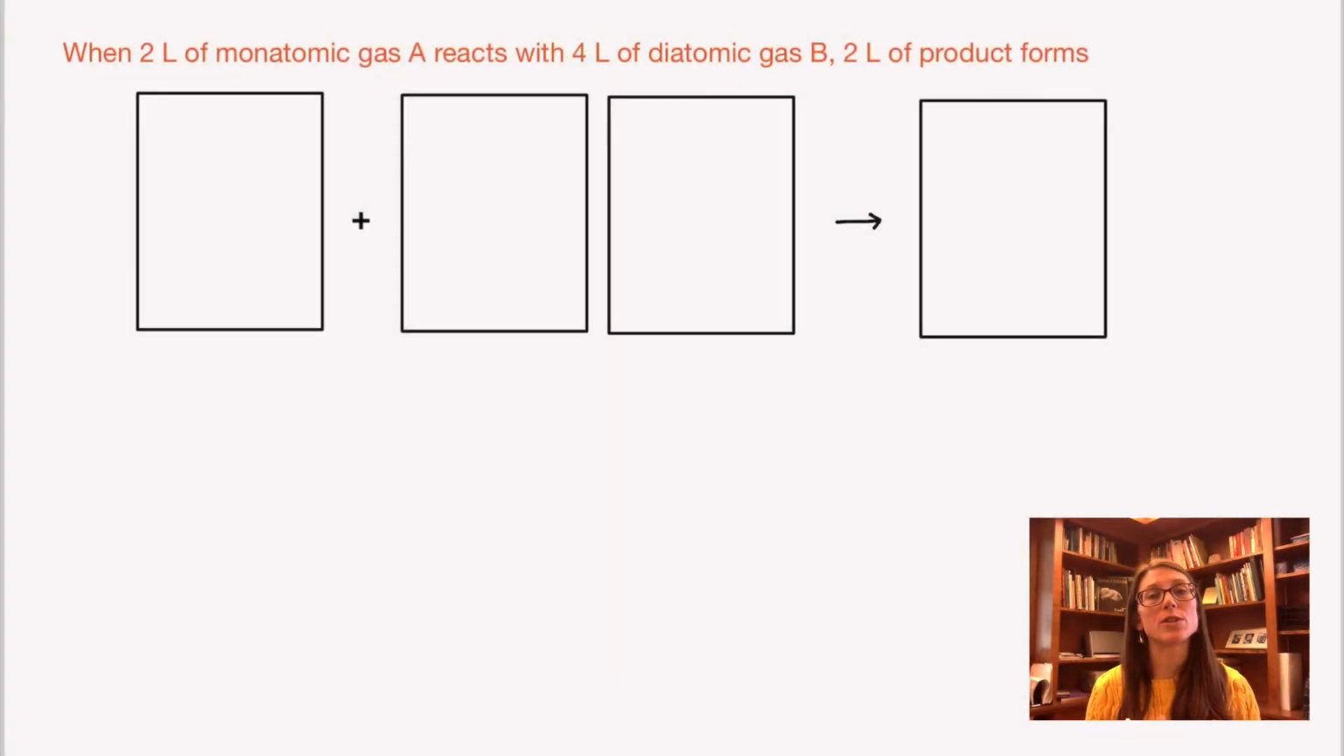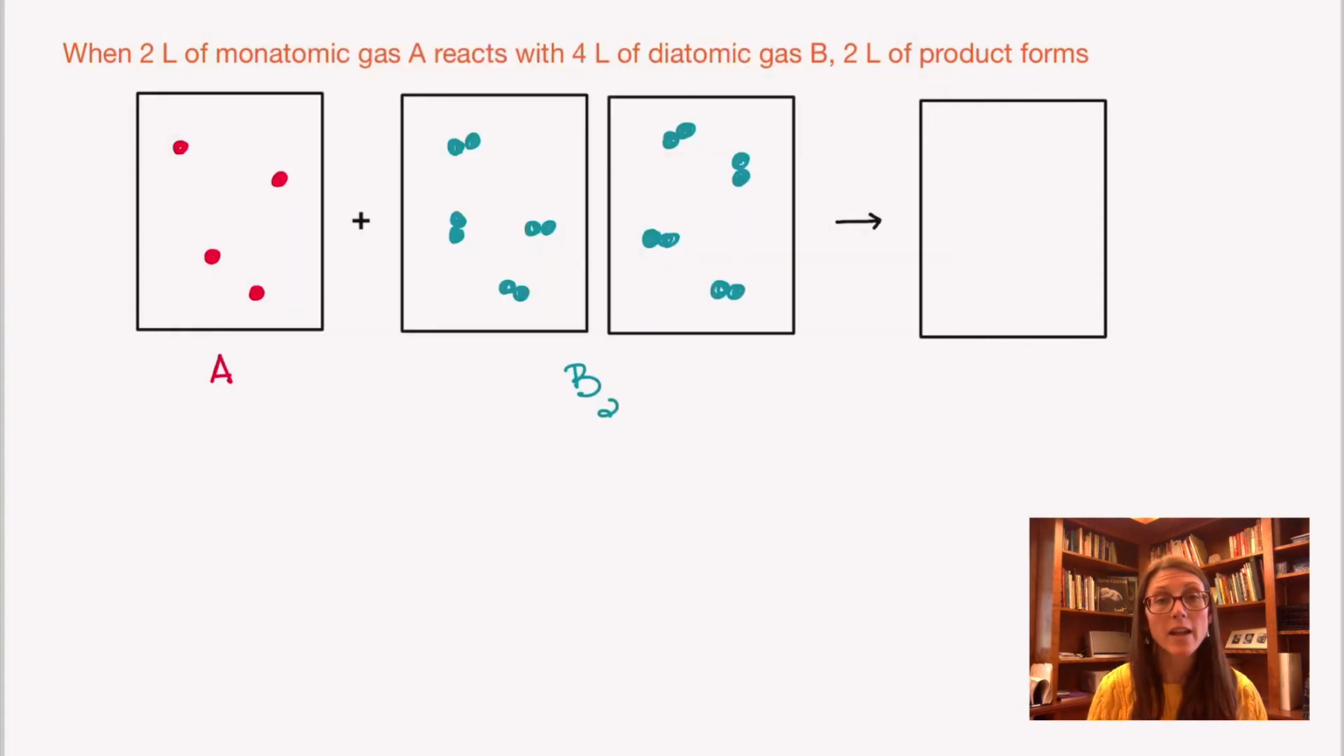So last one, which is going to again demonstrate how you can predict the formula of a product, says you've got 2 liters of a monatomic gas A. So let's call this A, and because it's monatomic, each particle has only a single atom. And then we have 4 liters of the diatomic gas B. So twice the volume, so 2 boxes, and it's diatomic. And therefore, because it's diatomic, every particle will consist of 2 B atoms. So again, in order to get only one volume, I have to have 4 particles.